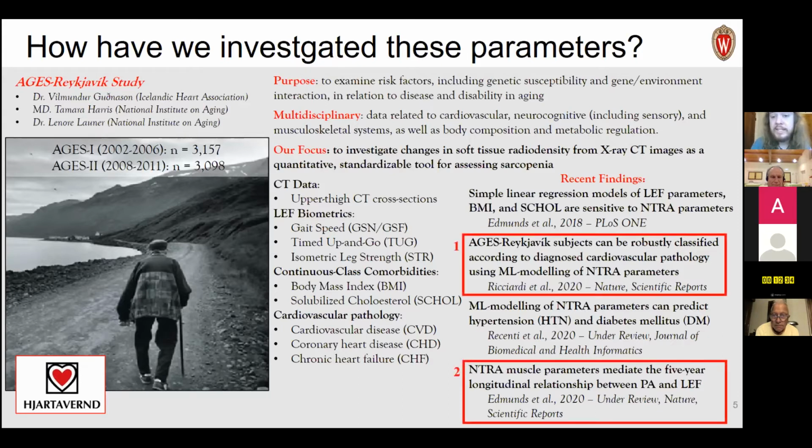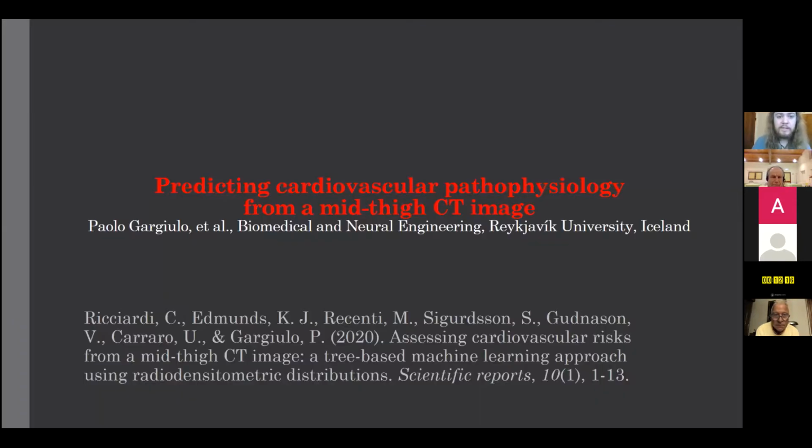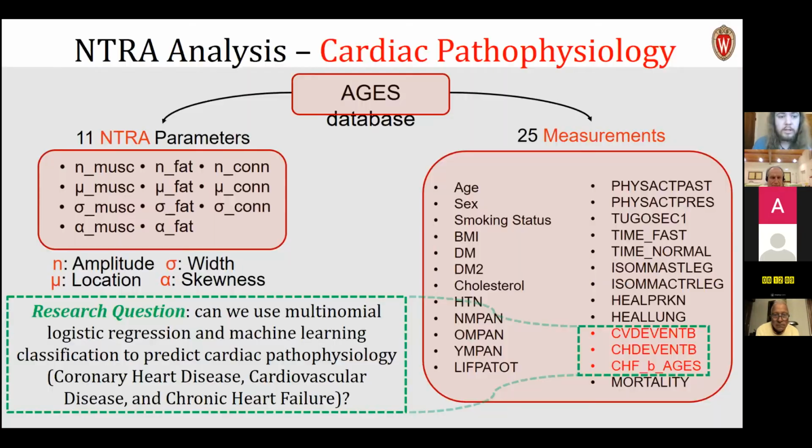What I'm going to highlight today in our two halves of this talk are our first publication in Scientific Reports on cardiovascular pathology prediction using machine learning modeling, and the second one, which is under review, on a mediation analysis between physical activity and lower extremity function. For the first of these 2 studies, you can see the citation here. If you're curious, feel free to read any of these works.